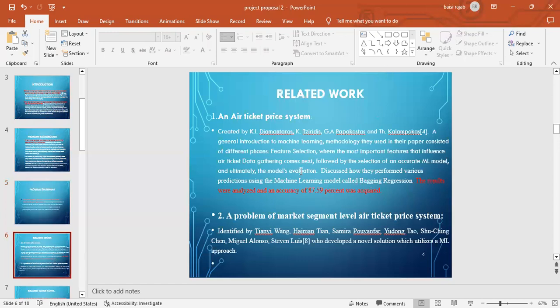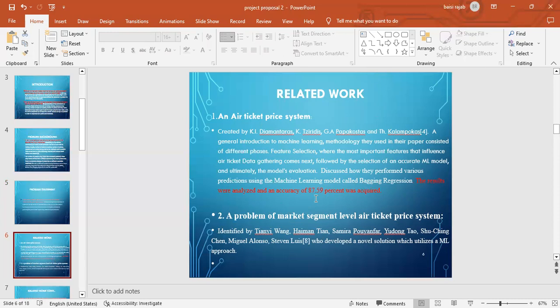Now, the way it works, these gentlemen here produced an air ticket price system, and they used some regression methods and analyzed their model, because here they used the bagging regression. This bagging regression had an accuracy of 87.59. Now this is a good percentage in accuracy.